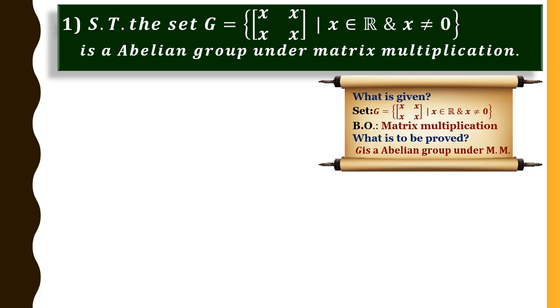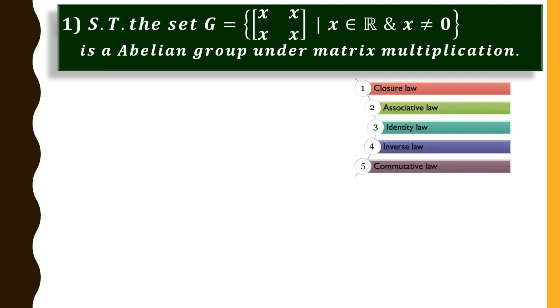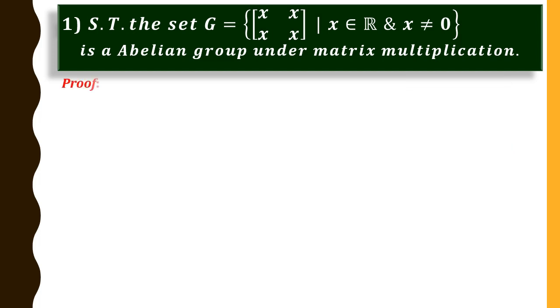So what is our aim? Our aim is to prove that G is an abelian group under matrix multiplication. Again, as you know, abelian group means we have to satisfy 5 laws, that is closure, associative, identity, inverse and commutative law. Now we shall prove this. First you write the given set G, which is equal to the set of all 2 cross 2 matrices x, x, x, x, where x belongs to R and x not equal to 0.